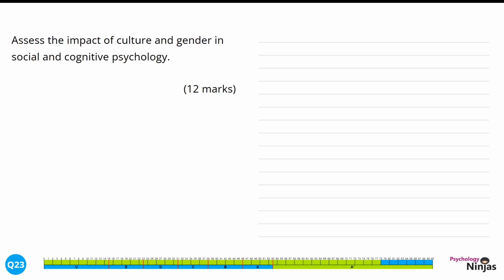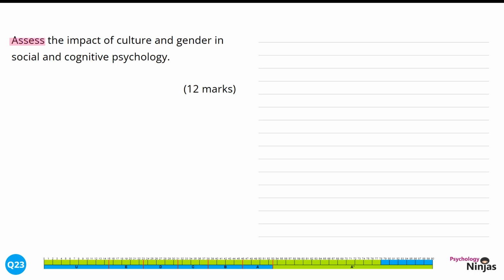Assess the impact of culture and gender in social and cognitive psychology, 12 marks. Here we have the command word assess. We need to explain and evaluate, but with assess as our command word, we also need to form some judgments in relation to our question.